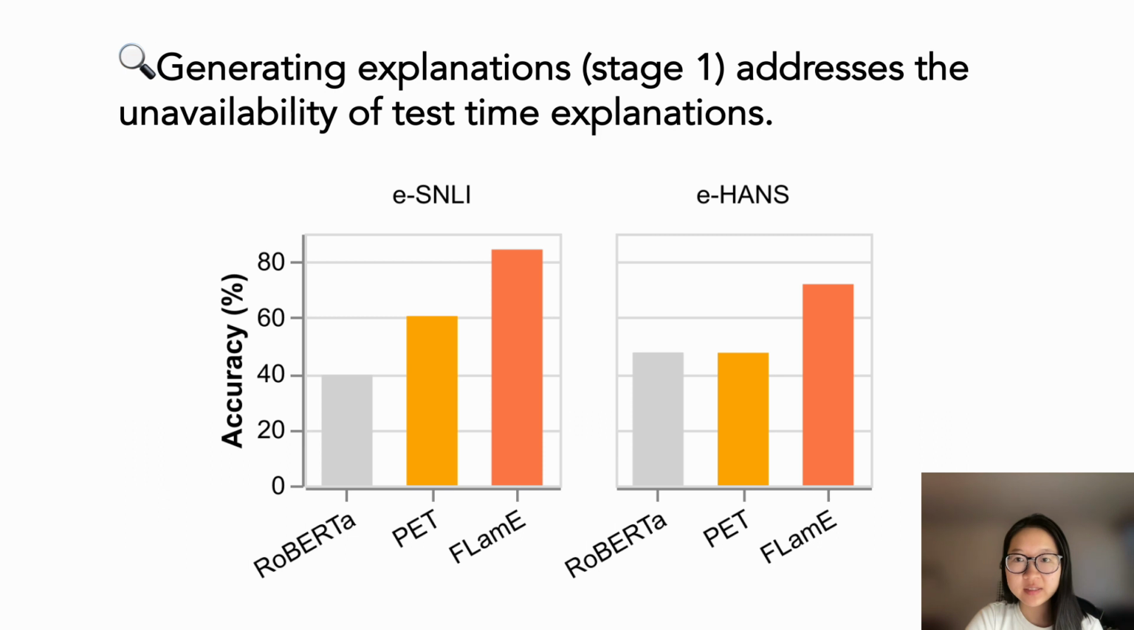In addition, stage 1 is also important for the success of FLamE. Recall that stage 1 generates explanations for all the possible label classes. This is important because generating explanations addresses the unavailability of test-time explanations. If we just train classifiers with explanations but test without, which means we do not have the GPT-3 component, then the performance is much worse than if we use FLamE. In fact, as you can see from the plot, the difference is at least 20%.